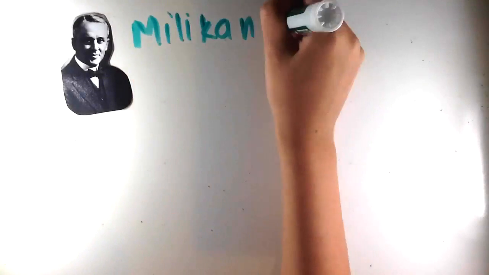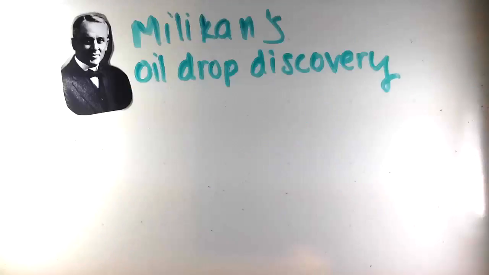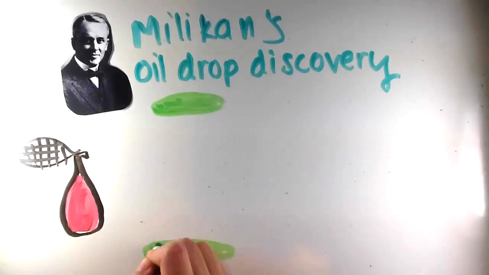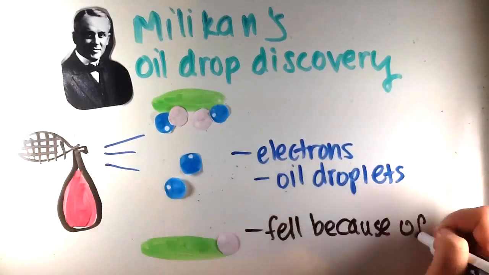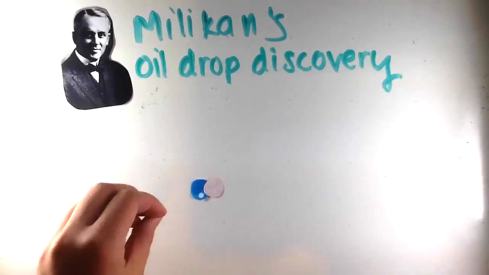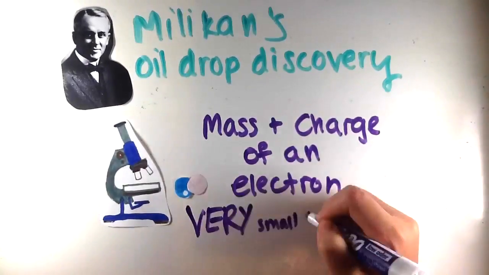Robert Millikan conducted a famous experiment to find the actual mass and charge of an electron. Between 2 electrodes, droplets were sprayed, and the ones that caught electrons were studied, finding that the mass of an electron was indeed very small, but still measurable.